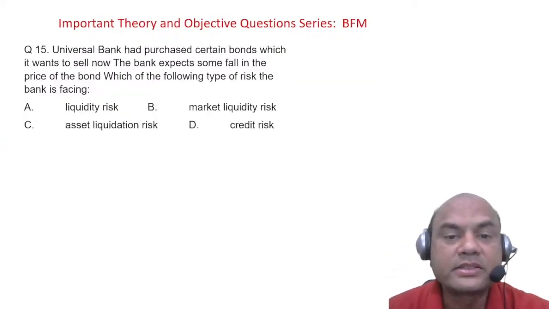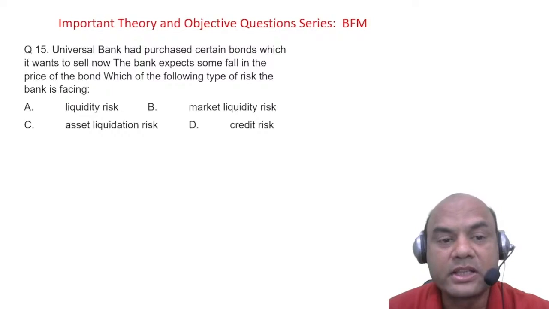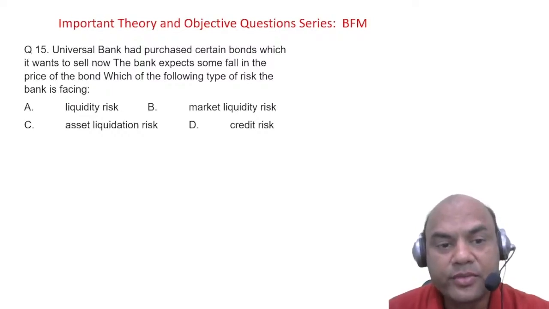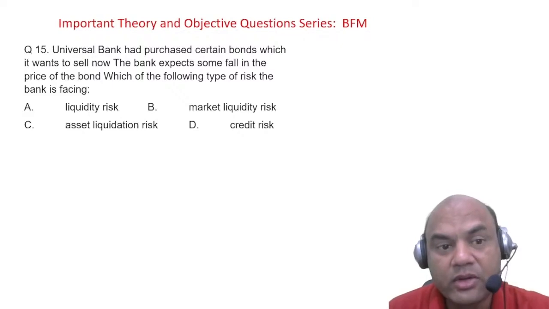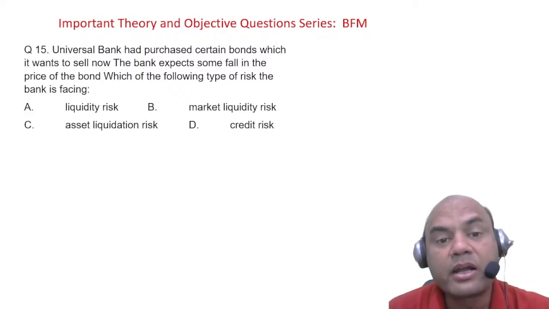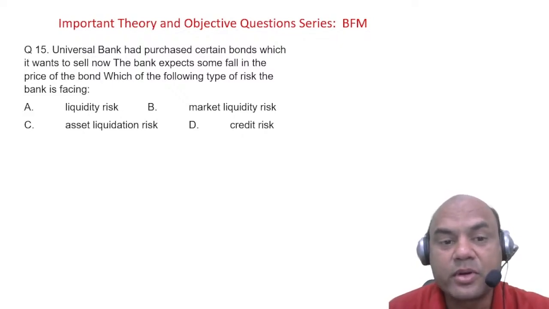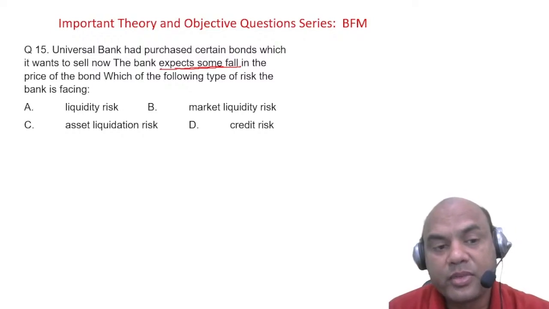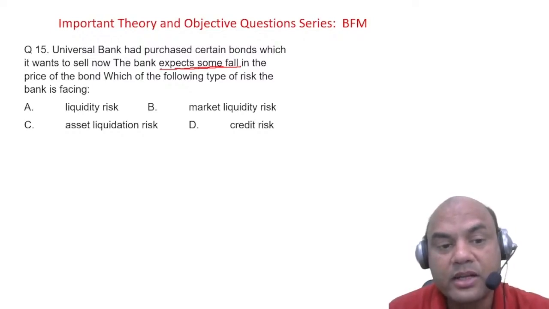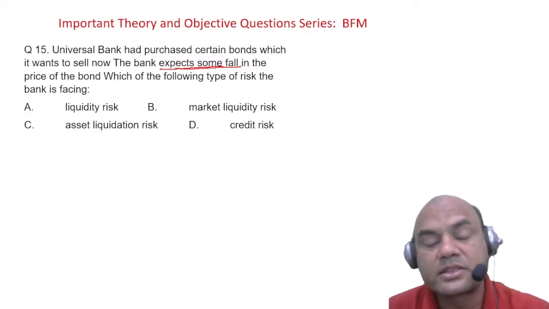Universal Bank has purchased certain bonds which it wants to sell now. The bank expects some fall in the price of the bond. Which of the following types of risk is the bank facing? So now the bank has the bonds and wants to sell them, but it expects some fall in the price of the bond. So while selling also, it is expecting the fall. So which is the type of risk? Liquidity, market liquidity, asset liquidity, and credit risk.